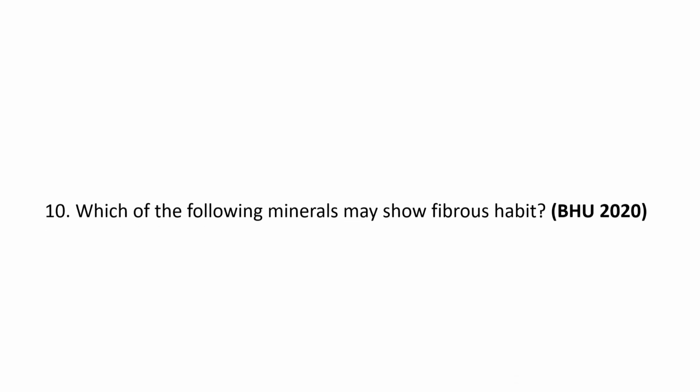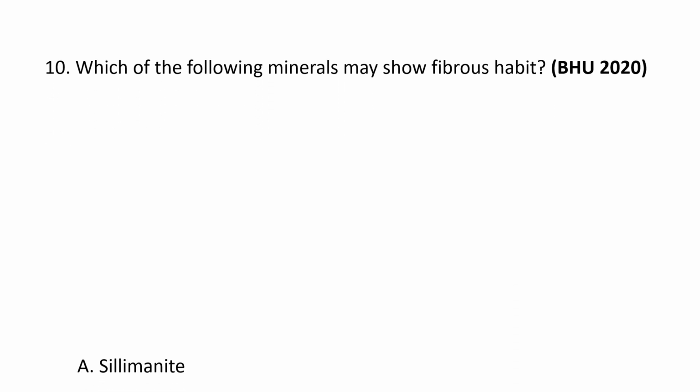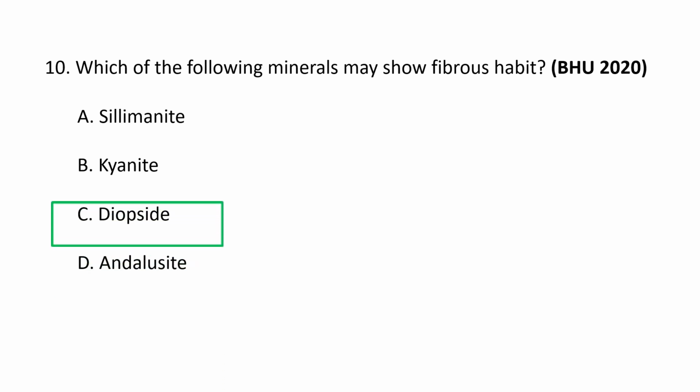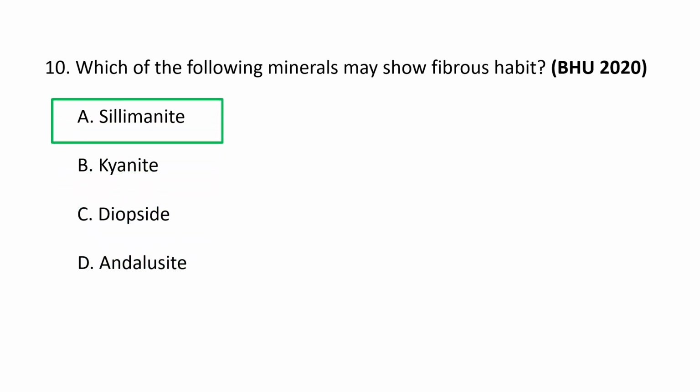Next question. Which of the following minerals may show fibrous habit? A. Sillimanite, B. Kyanite, C. Diopside, and D. Andalusite. So the correct option goes as A. Sillimanite. Sillimanite can exhibit a fibrous habit, and this fibrous variety is specifically known as fibrolite. Fibrolite appears as a mass of twisted fibers when viewed in thin section or even with the naked eye. Both the fibrous and more typical prismatic forms of sillimanite are common in metamorphosed sedimentary rocks.